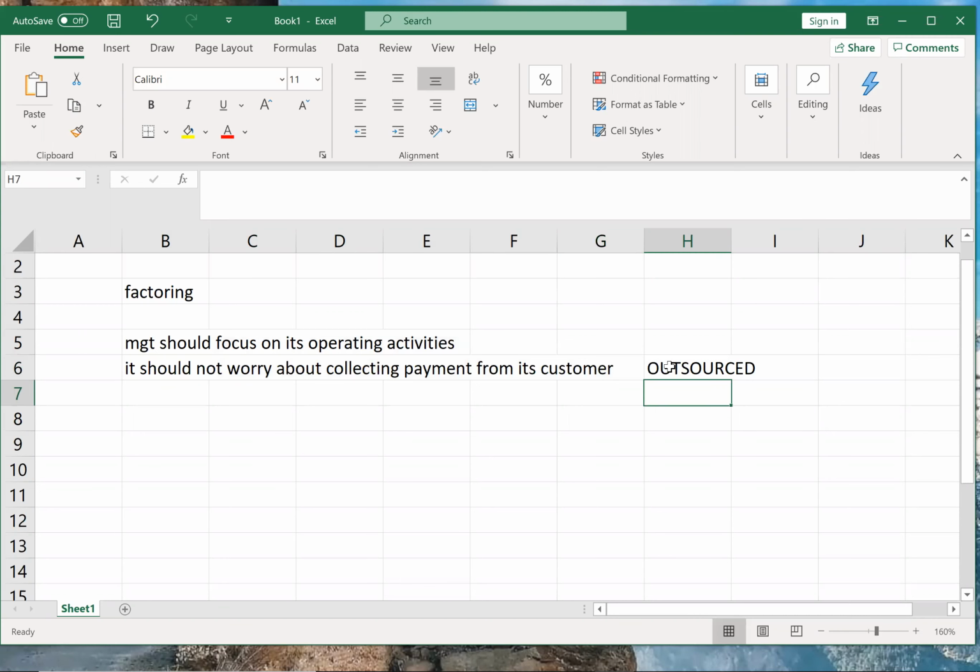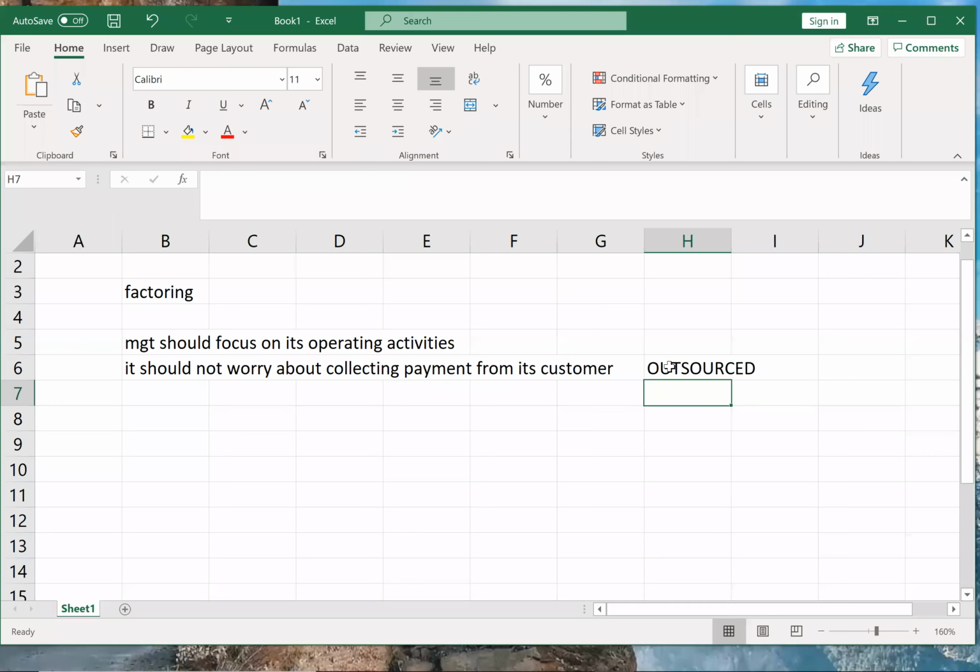Appoint someone else. Correct? That is wasuli agent in short. So factors are nothing but what? Factors are the people who will collect payments on behalf of the company. Correct? So let us say I have sold goods to Anshika, but I am appointing Sumant to collect payment from Anshika.